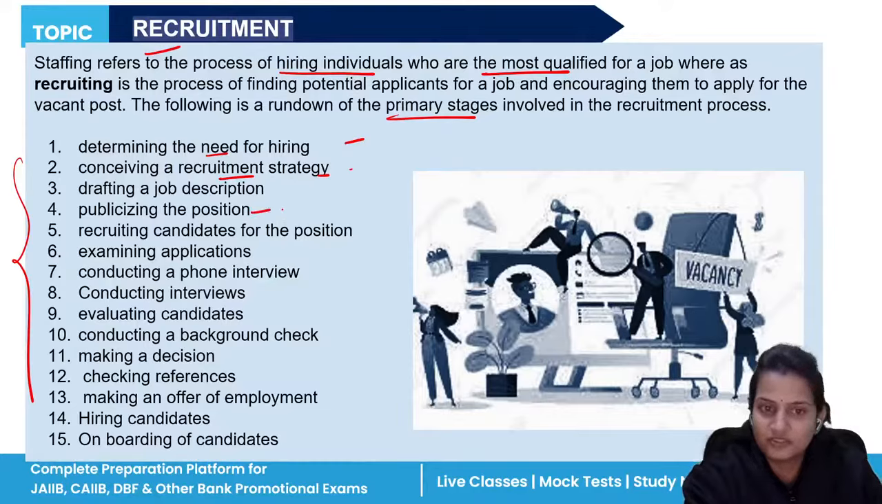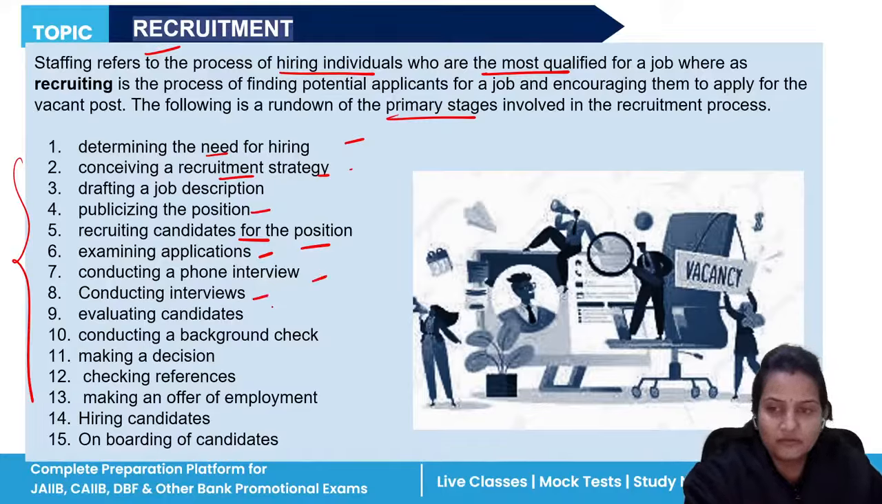Then you will publicize the position. You will locate it on different application portals and provide the application there. After that, candidates will go and search, they will examine the application. Then the interview is conducted once they have applied.